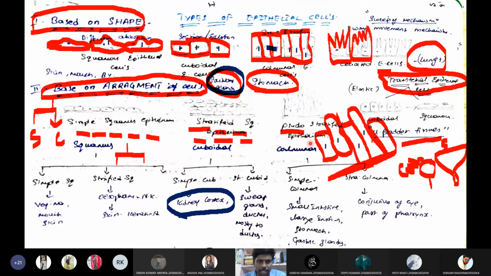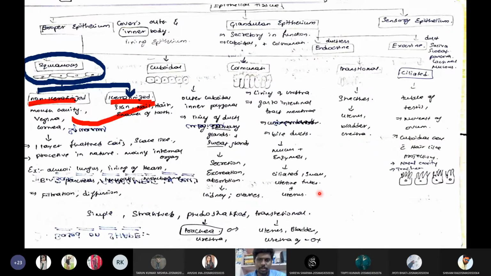I have also given examples for each epithelial tissue, so you need to memorize them. For example, cuboidal cells are present in the salivary gland, columnar cells are present in the stomach. Then stratified cuboidal is present in sweat glands, whereas stratified squamous is present in the esophagus. Similarly, I have given examples for each and every type of epithelial cell and tissue. So you just need to go through it, okay?